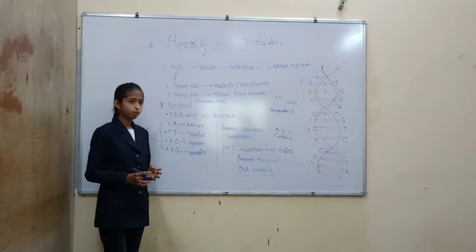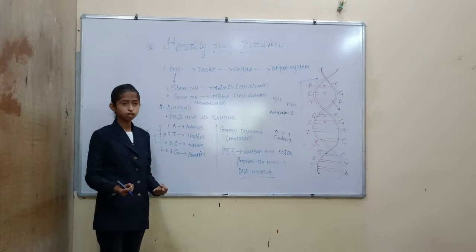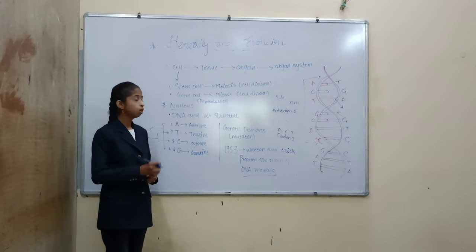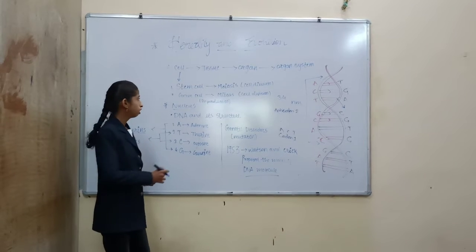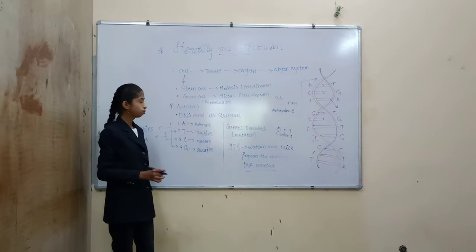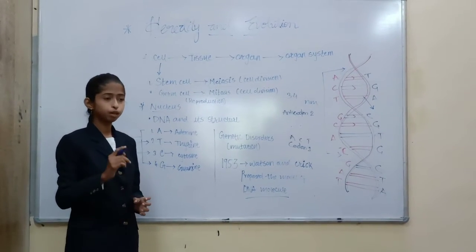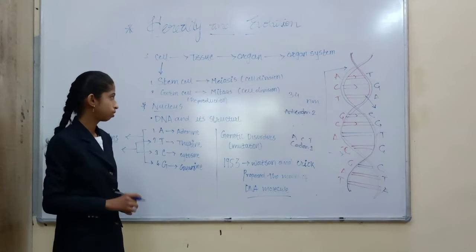When the stem cells divide to form more cells and when they combine to form a tissue, the division that takes place is known as the meiosis. This meiosis division takes place only in the stem cells. Stem cells are present all over the body but except the reproductive organs.